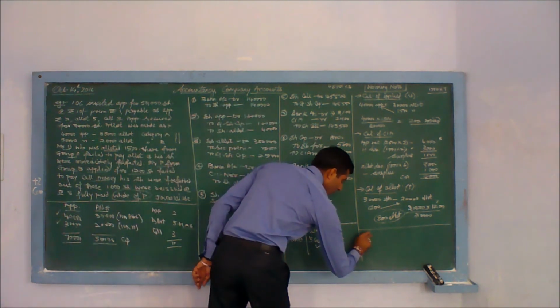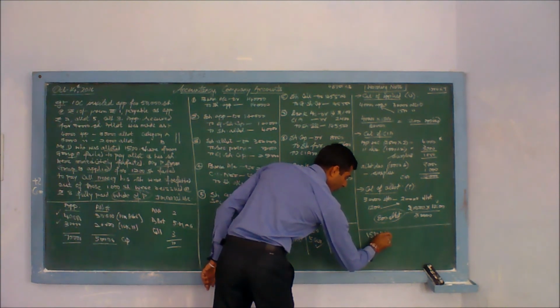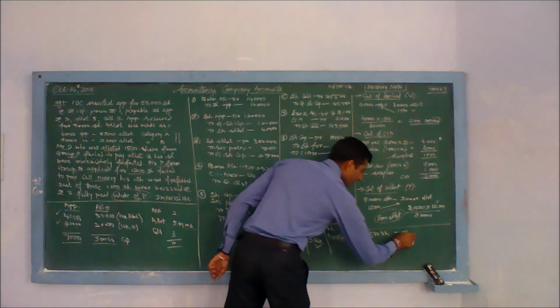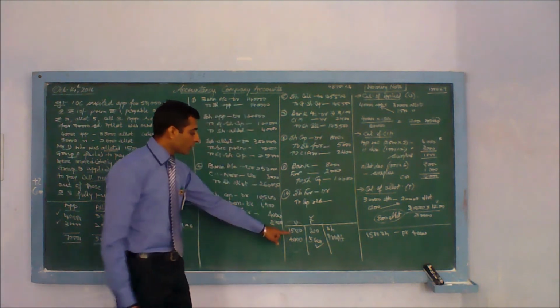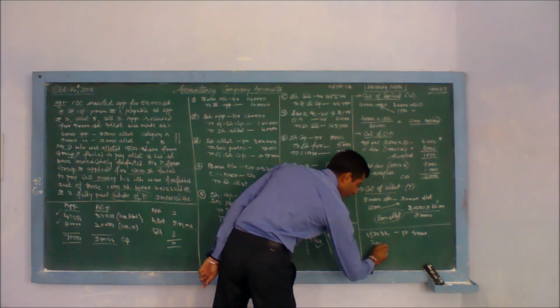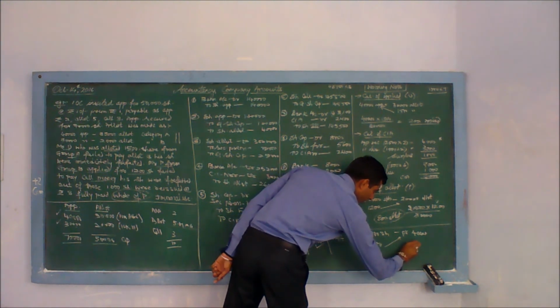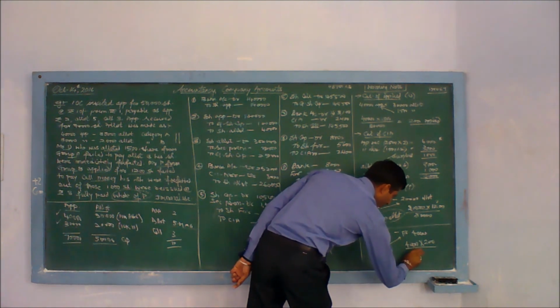For 1500 shares, when shares were 1500, your profit is 4000. When you have forfeiture, you are taking 200 shares from him. Cross multiply. This will be 4000 multiplied by 200 divided by 1500.